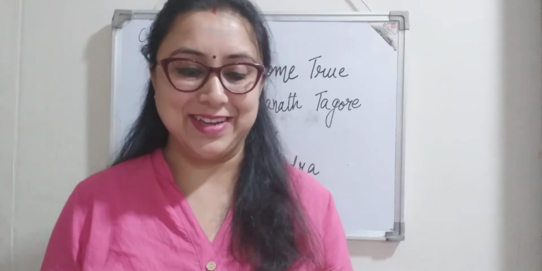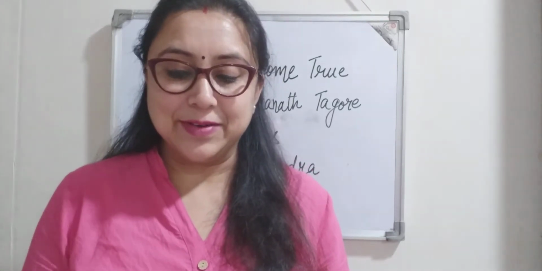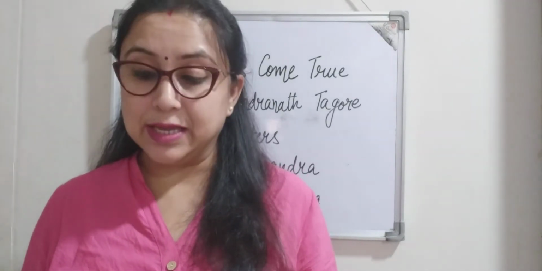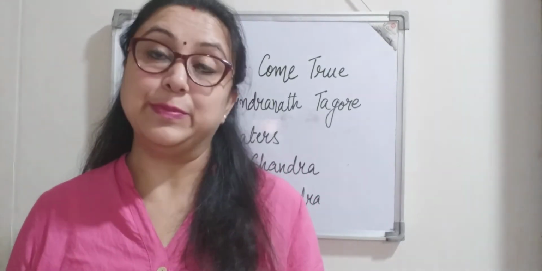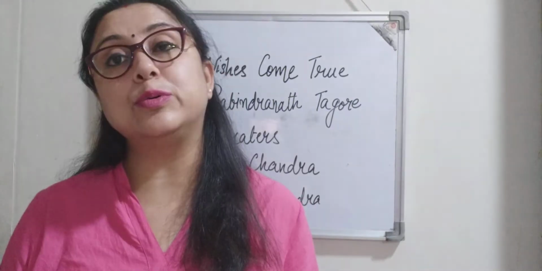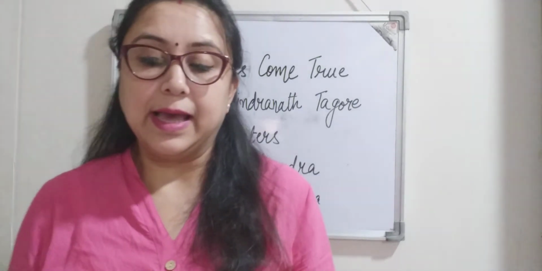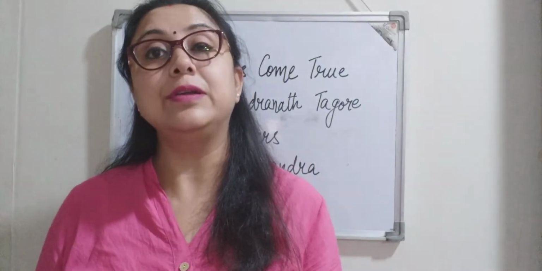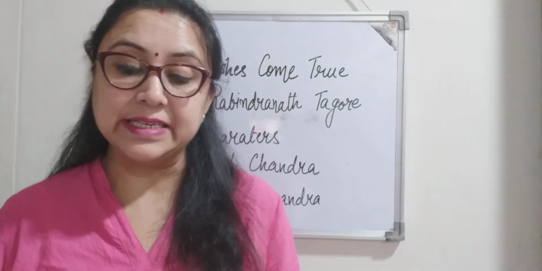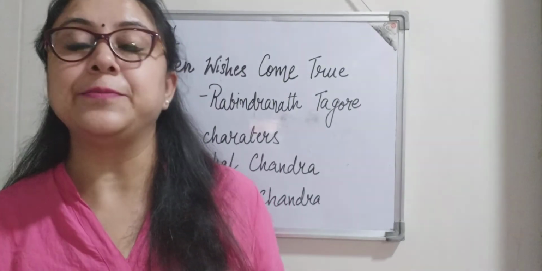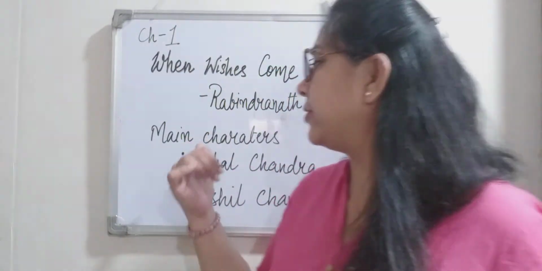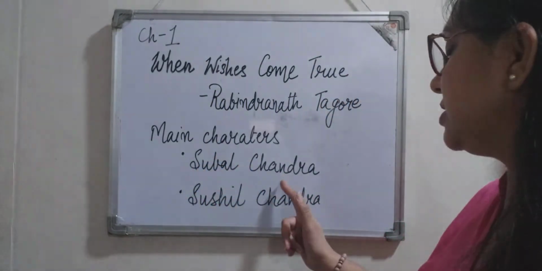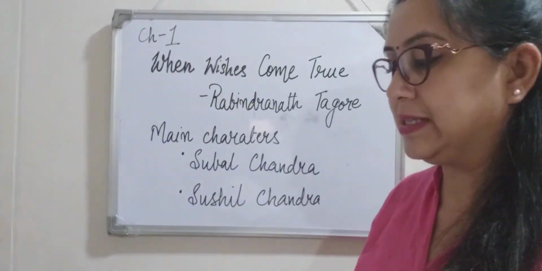Let's see the story. So, the story has been written by Rabindranath Tagore, who was a Bengali poet, philosopher, playwright, artist, composer, and novelist. And he was the first Indian who won the Nobel Prize for Literature in the year 1913. Right? So, in this story, we'll come across two main characters, Subal Chandra and Sushil Chandra.